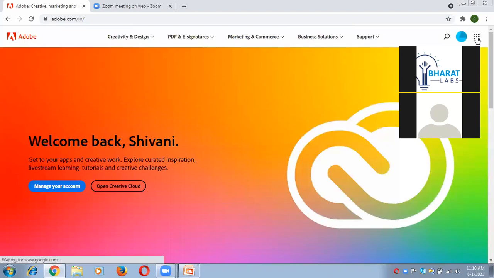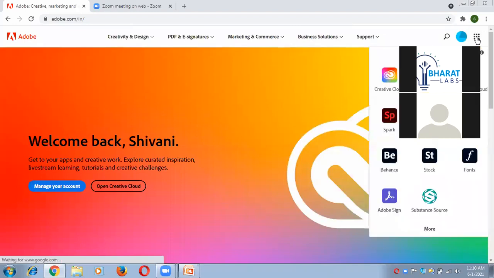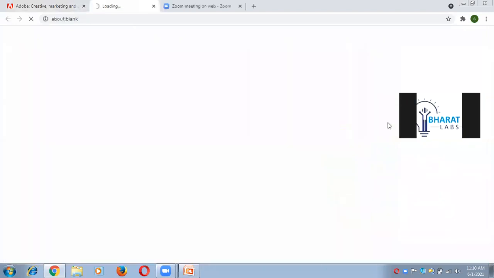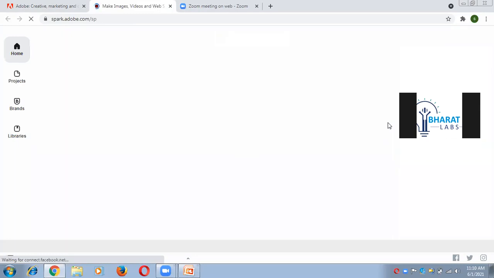By the help of these 9 dots, just click on it, and after that you can click on Spark. This is the way you can directly jump to the Adobe window. Since I have already registered, I do not need to create a fresh account. Even if your account is not created, you can directly sign in with your Google account.